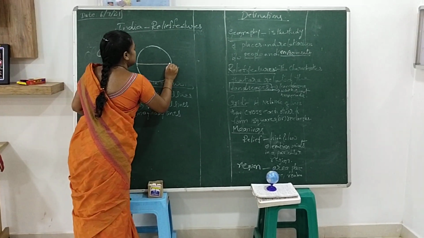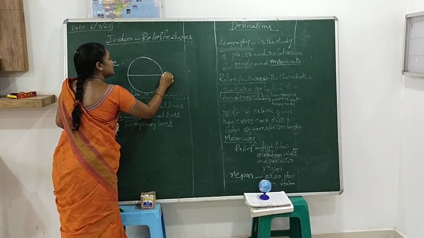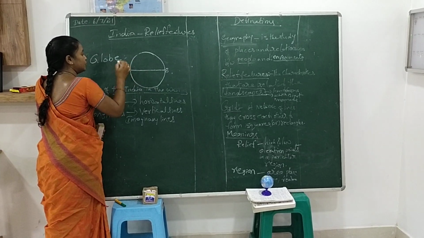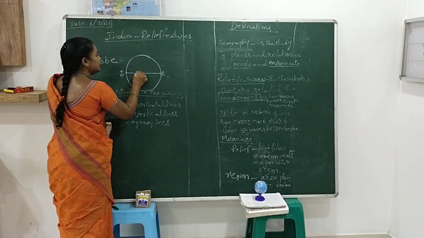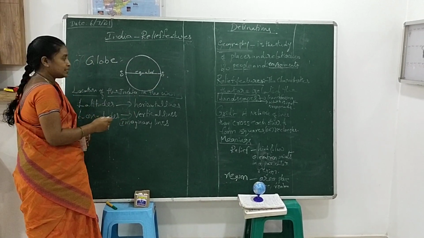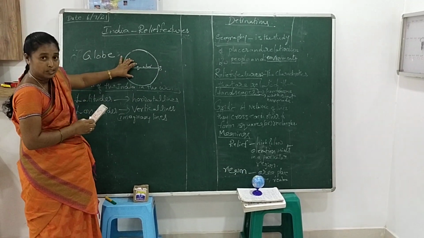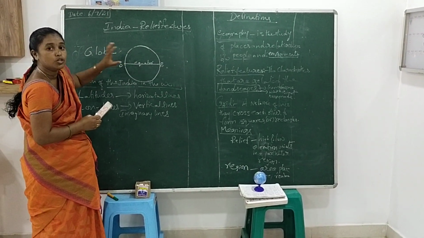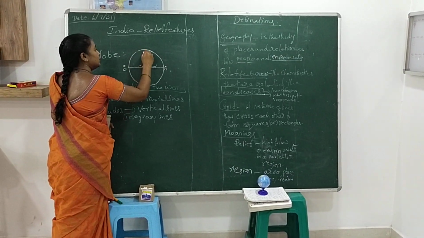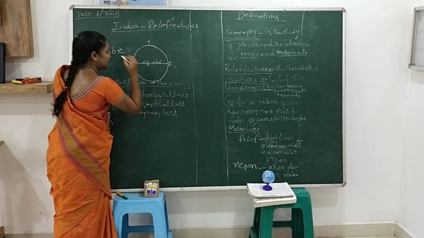What is the first? I'm showing the line which divides the globe into 2 equal parts. Very good children, this is known as the equator. The equator divides the globe into 2 equal parts. When the equator passes through the middle of the globe, you can find the topmost position in the north and the southern direction.